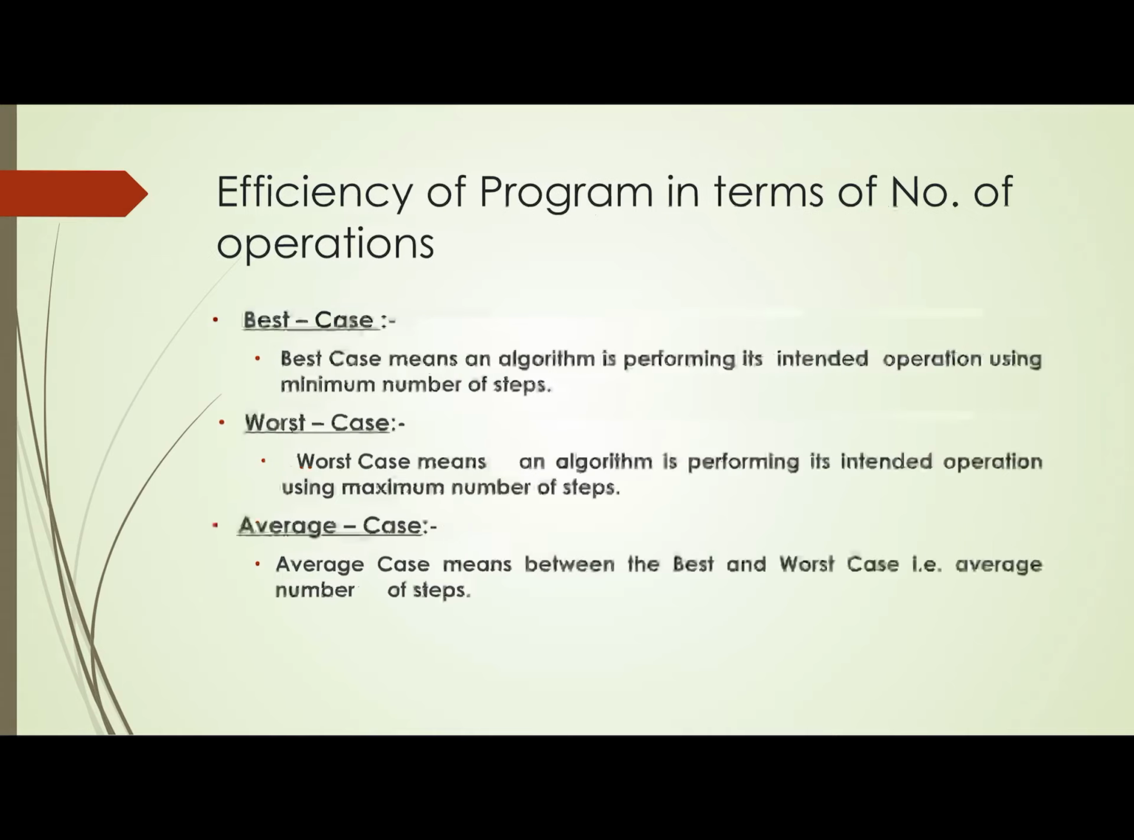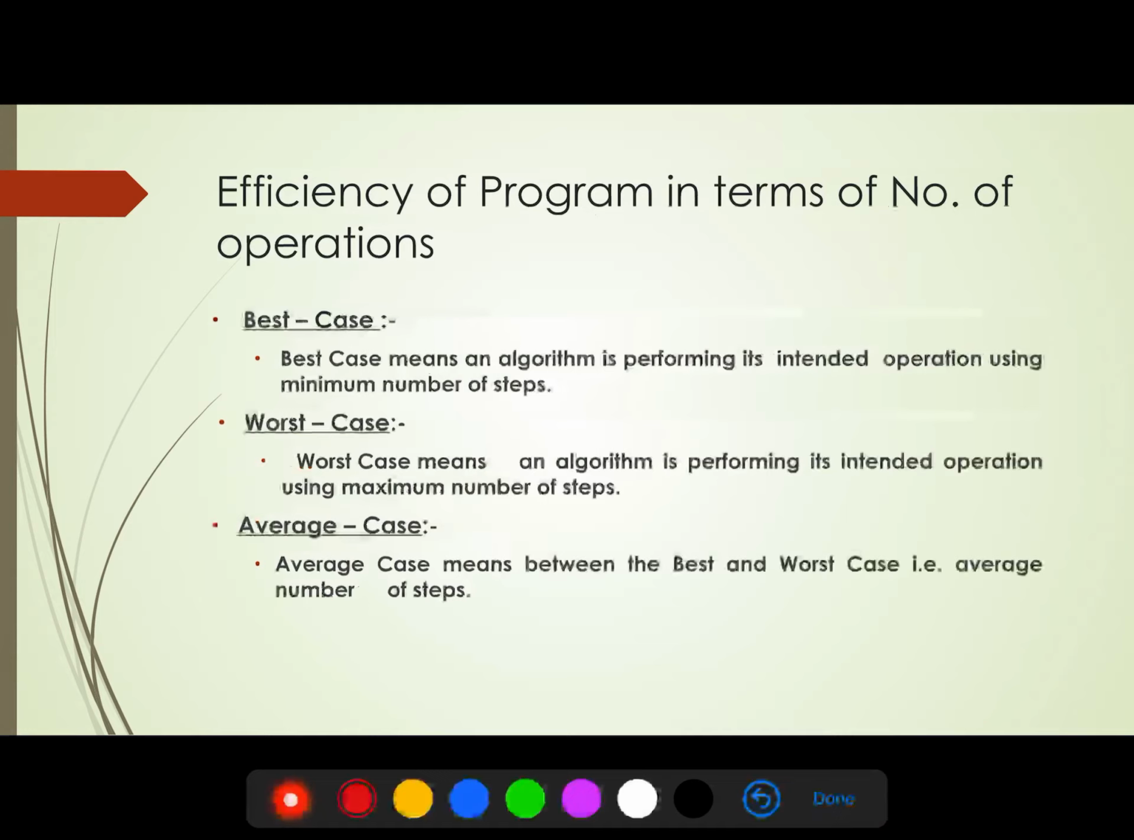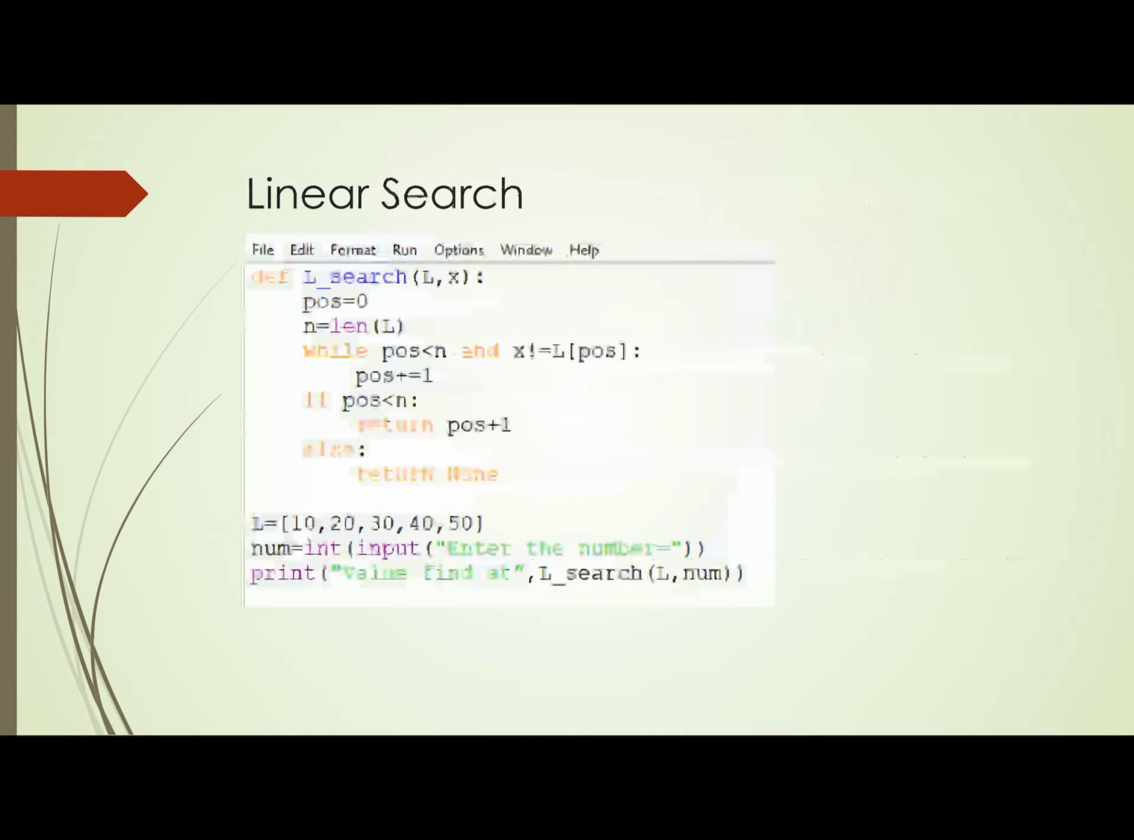So the best case means an algo is performing its intended operation using the minimum number of steps. As I have told you earlier, the worst case is an algo performing its intended operation using the maximum number of steps, and the average case means between the best and the worst case, that is the average number of steps.